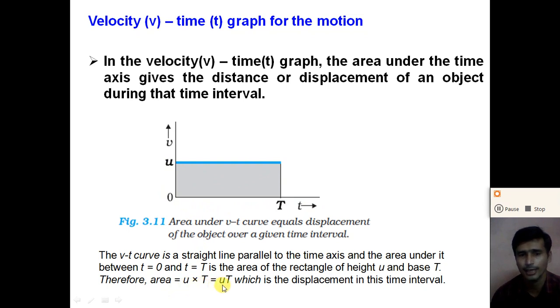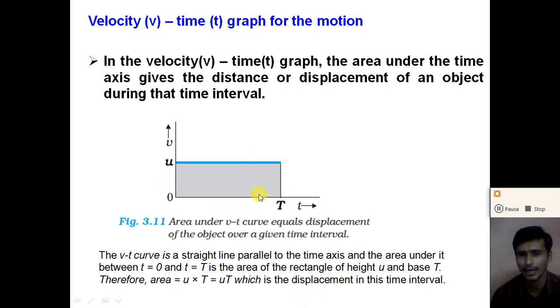So the area ut, this area covered by the velocity time graph on the time axis, gives the displacement of the object in that time interval. So here the displacement of the object in a time interval t is equal to u into t, because here the velocity of the object remains constant with time. So here the displacement, or we can say the distance, right?